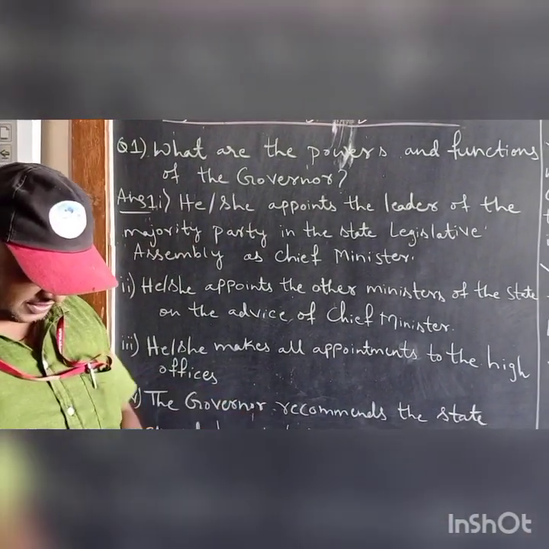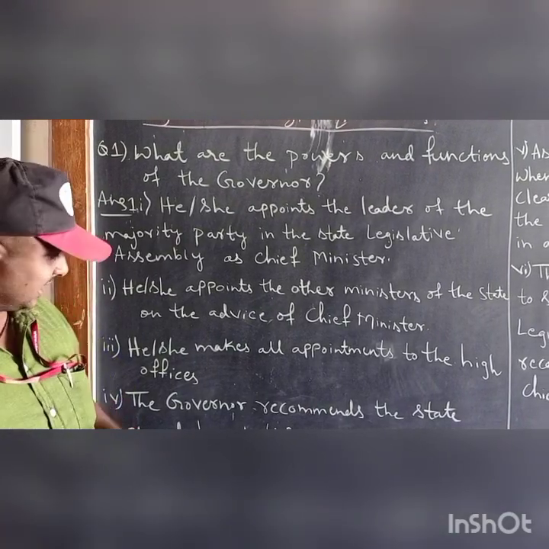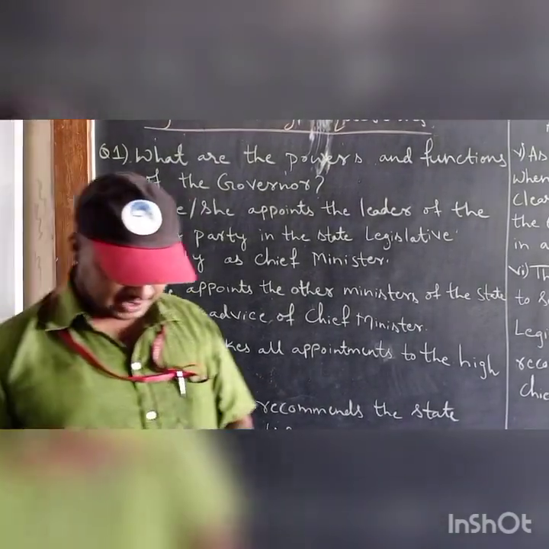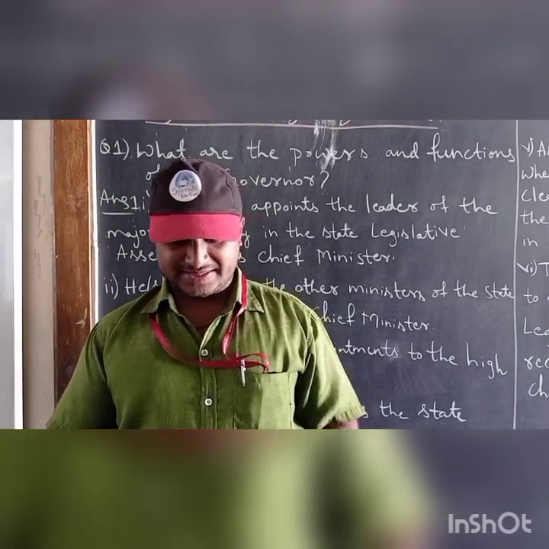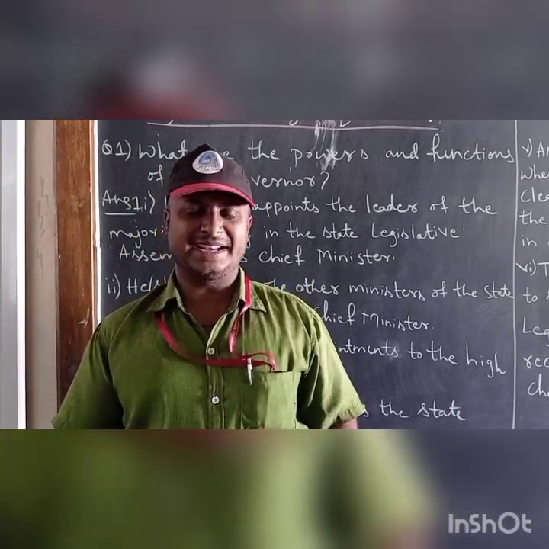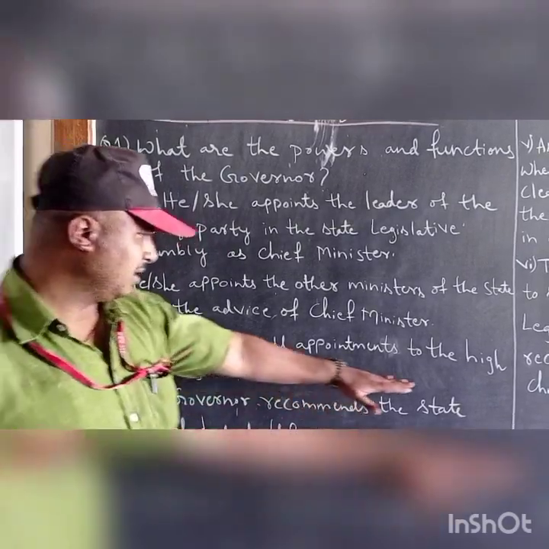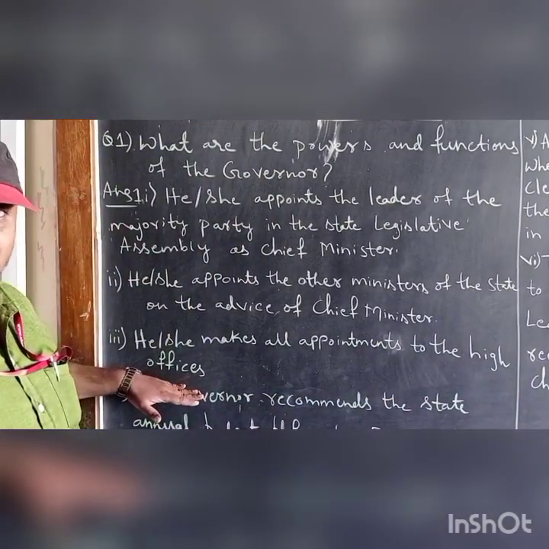Here higher officers includes the chairman and the members of the state public service commission and the advocate general. They all come under the high officials.